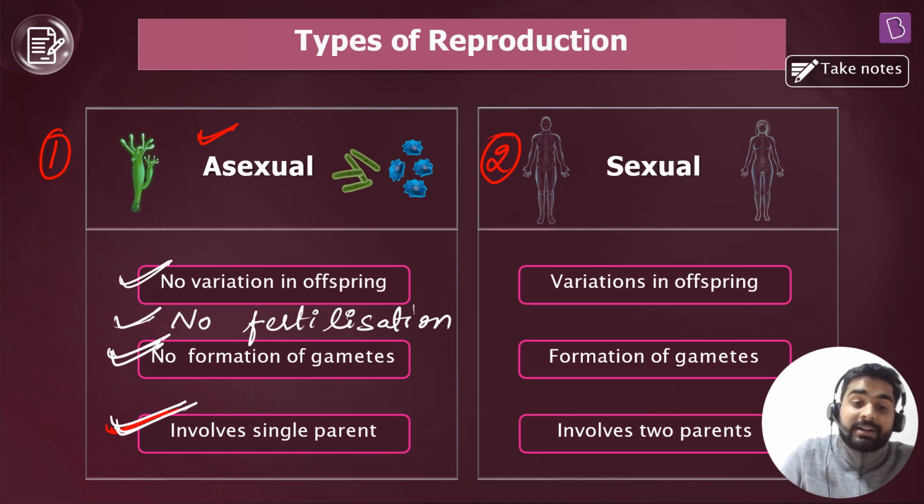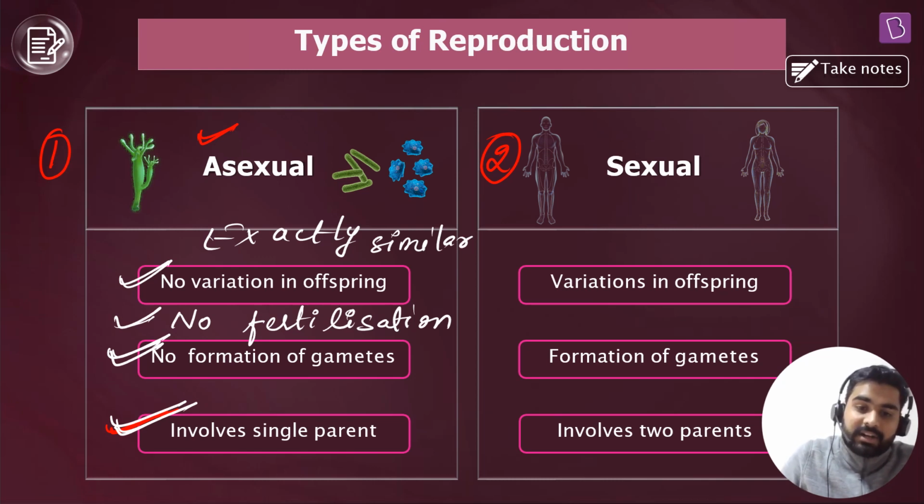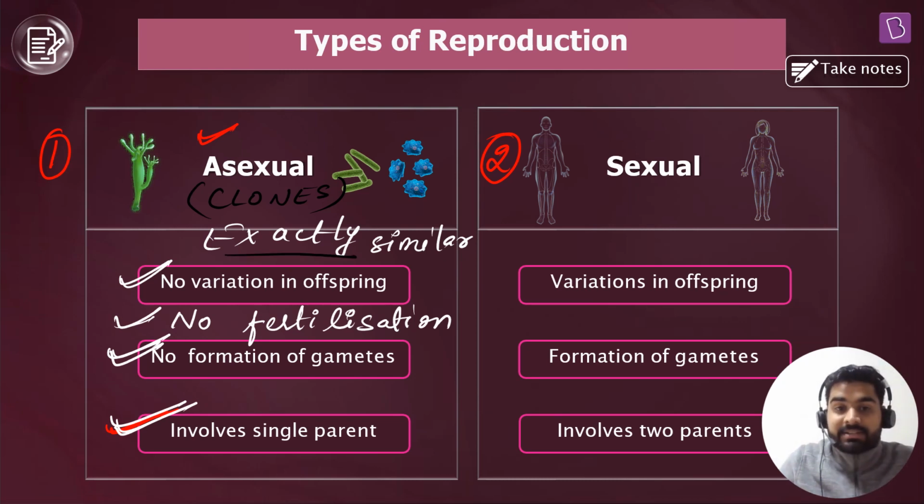They are exactly similar to their parents. That's why we will use a special term for that, and it is, let me change the color for better contrast, everyone. We call them clones, right? So the young ones are exactly similar to their parents and we often call them clones.